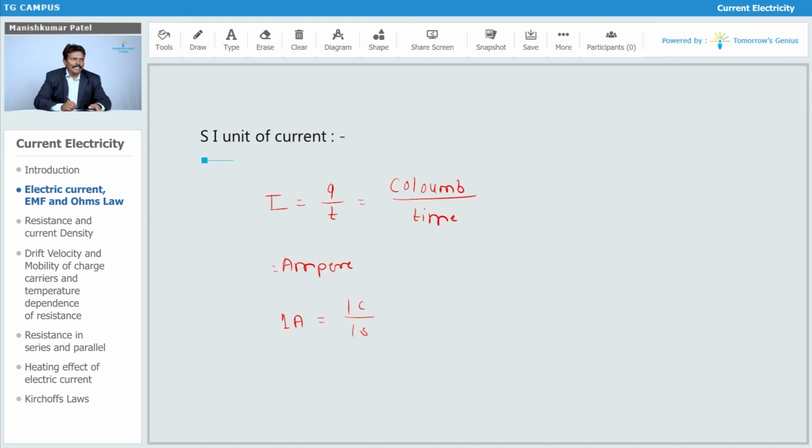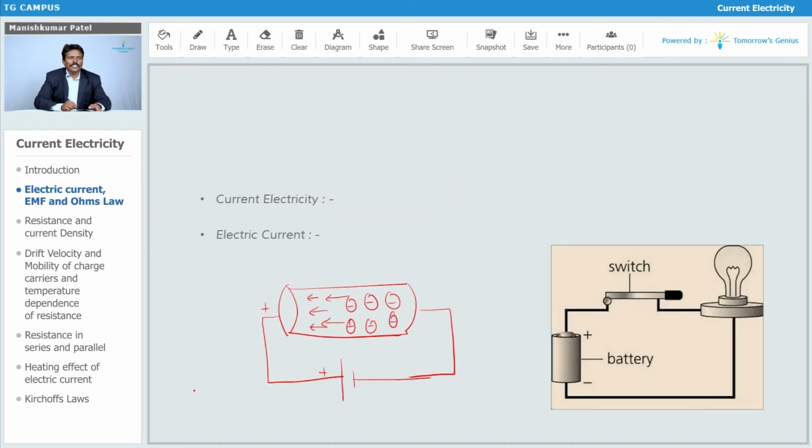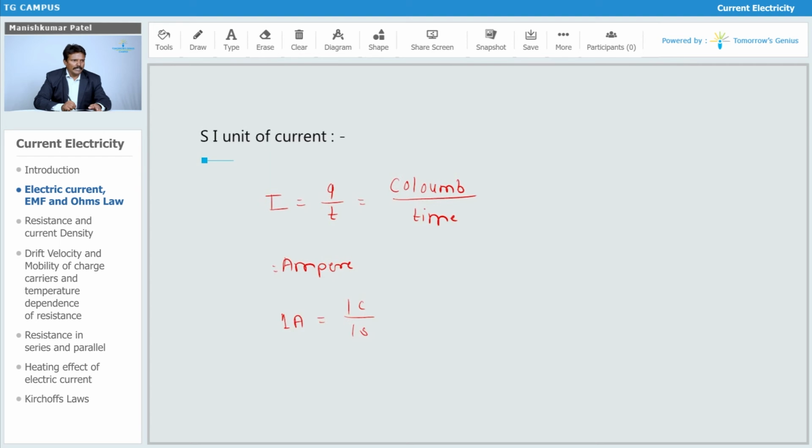Simply, it is nothing but the rate at which the charge is flowing through that material. Just consider this is the cross sectional area, and how much charge is flowing or passing through it in 1 second, that is nothing but your current. So that is the definition of current.